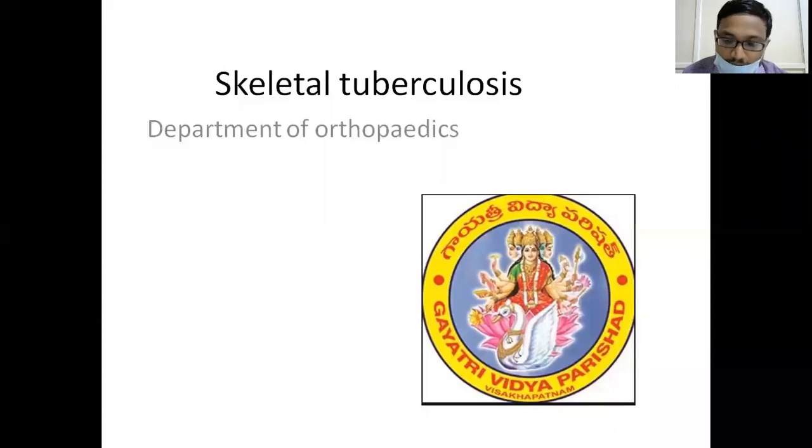Last week I talked about general aspects of tuberculosis in the skeletal system. I talked about tuberculosis of the hip joint. This week I will be concluding tuberculosis in the skeletal system by talking more about the most common form of tuberculosis in the skeletal system, that is spinal tuberculosis. And then, if time permits,